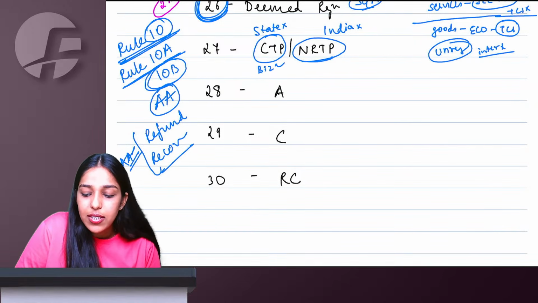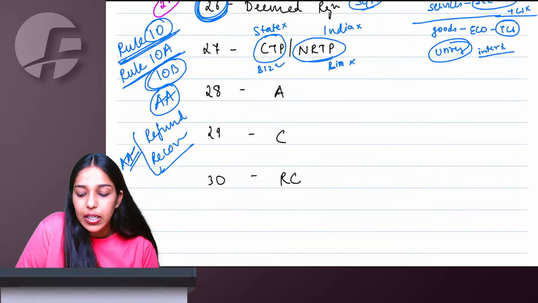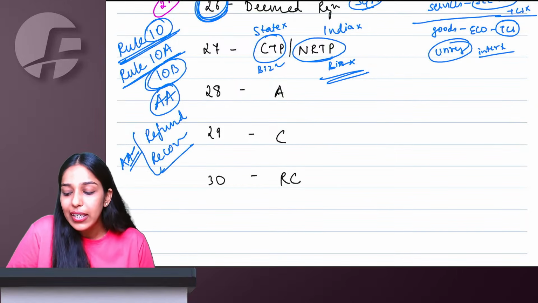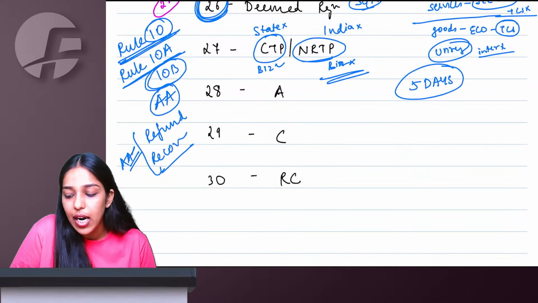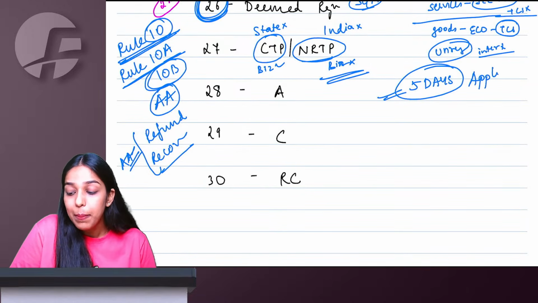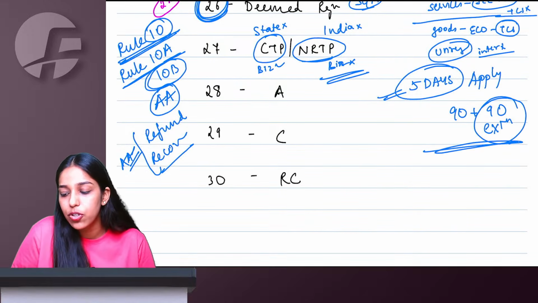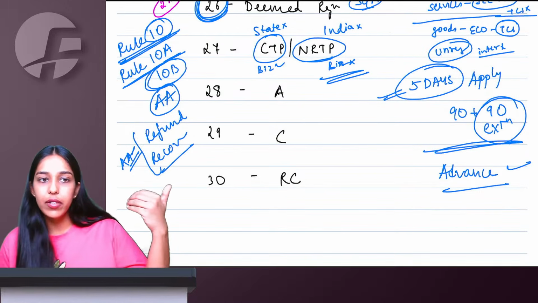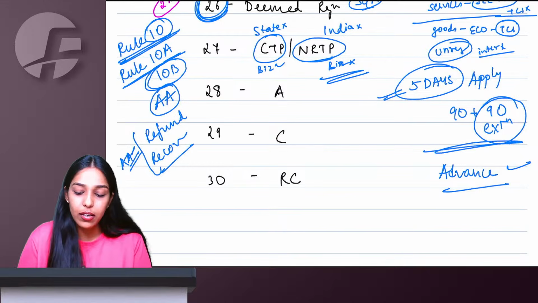There is a business test in CTP and the business test is absent in NRTP. These people come occasionally, do transactions and go back. At least 5 days prior to coming and starting transactions, they have to apply. Maximum they can take registration for 90 days plus one time further extension of 90 days. Full estimated tax liability they have to deposit in advance to the government. Later, whenever they go back, everything will be settled.